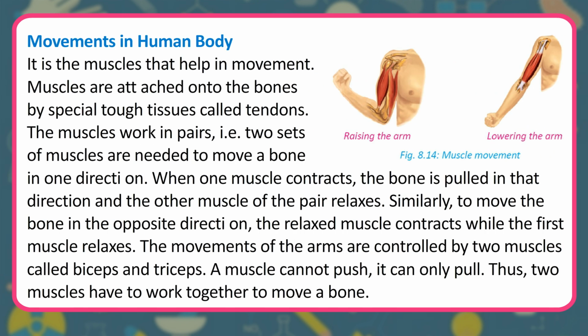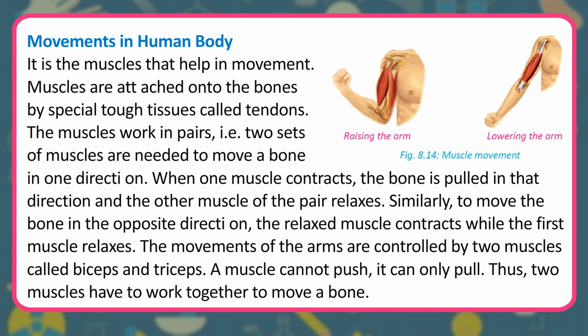Movements in the human body. It is the muscles that help in movement. Muscles are attached onto the bones by special tough tissues called tendons. The muscles work in pairs, i.e. 2 sets of muscles are needed to move a bone in one direction. When one muscle contracts, the bone is pulled in that direction and the other muscle of the pair relaxes.